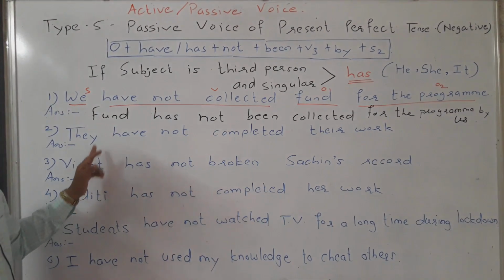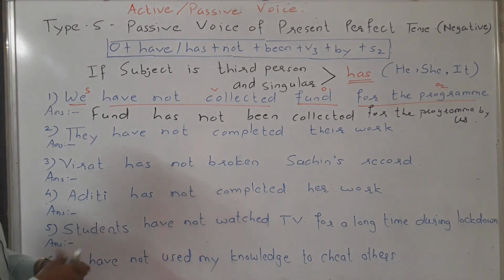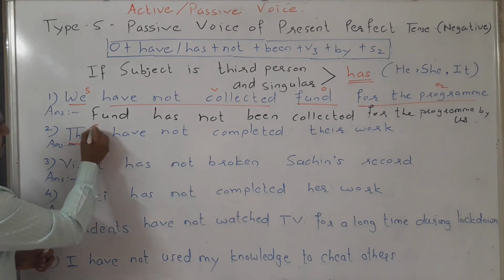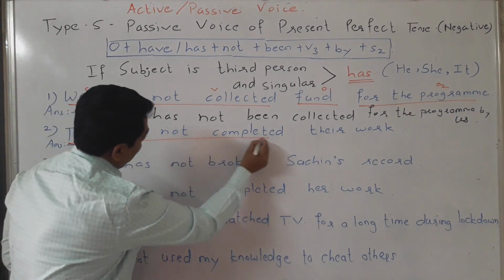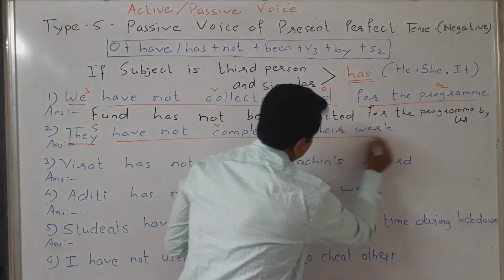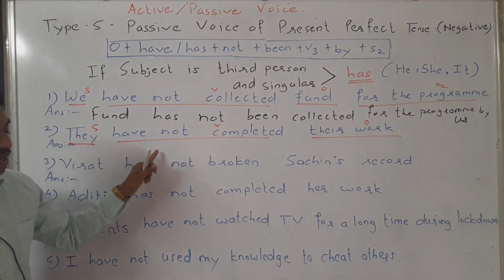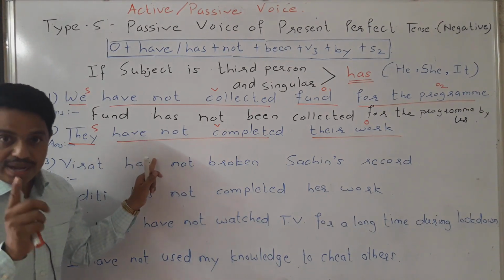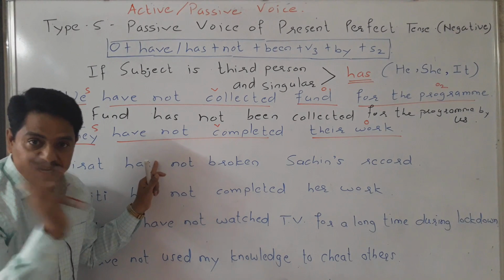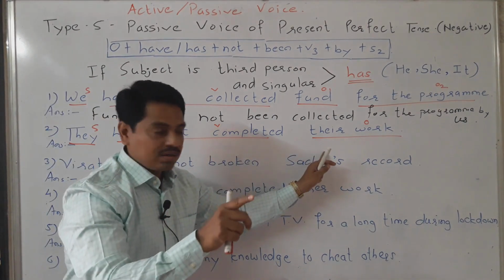Second sentence: they have not completed their work. Here, they is the subject, have not completed is the verb, and their work is the object. What have they not completed? We get the answer: their work.